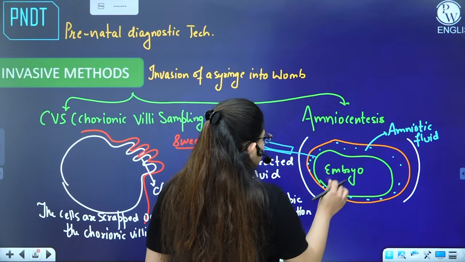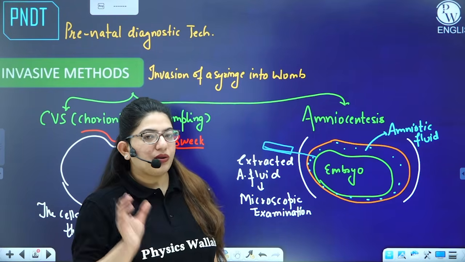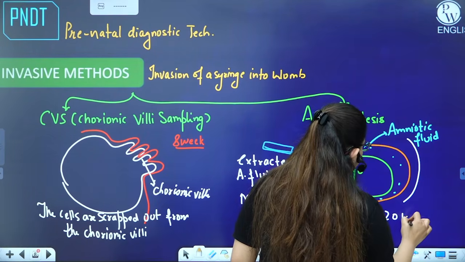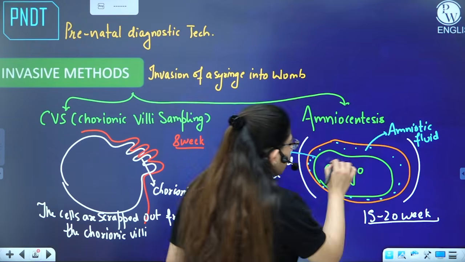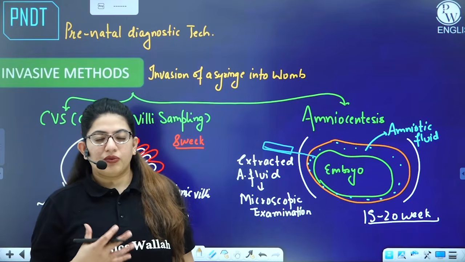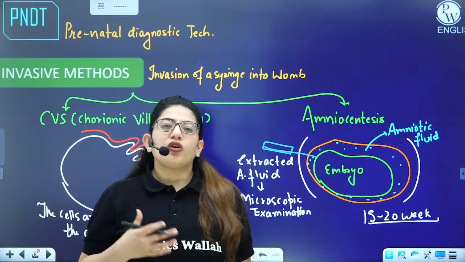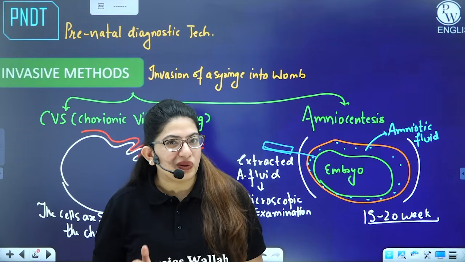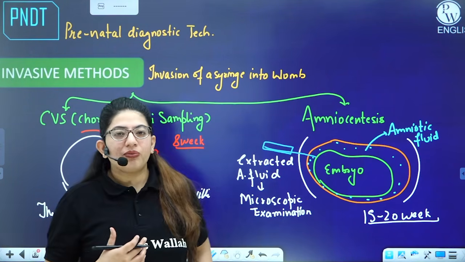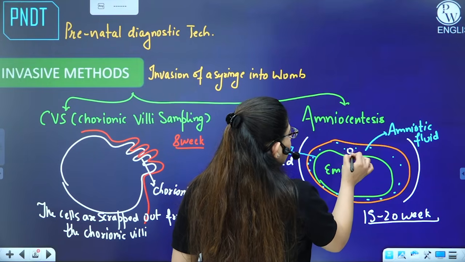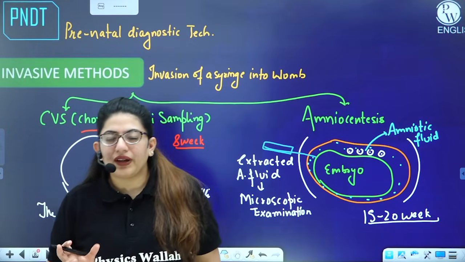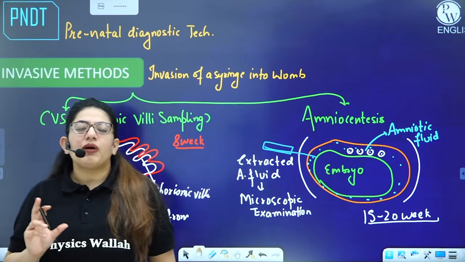I tell you that this procedure is done around the 15 to 20 week of pregnancy, so the embryo will have a lot of body cells. A lot of cells die and a lot are renewed, so a lot of cells which fall off from the skin of the embryo are lying in this amniotic fluid. We extract the cells from the amniotic fluid, and then these cells undergo microscopic examination.